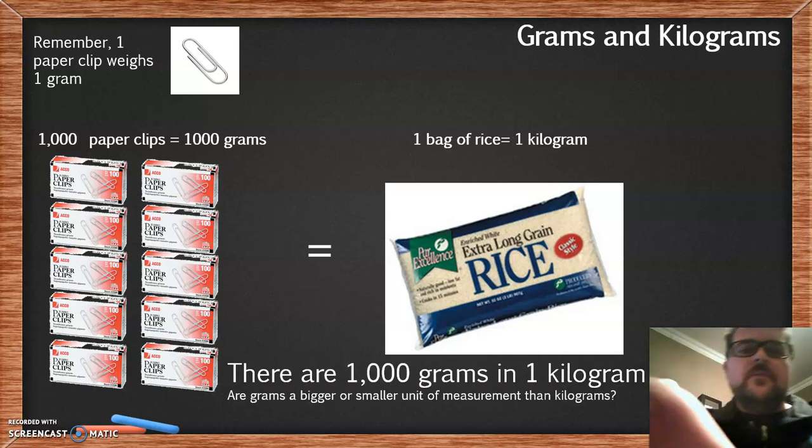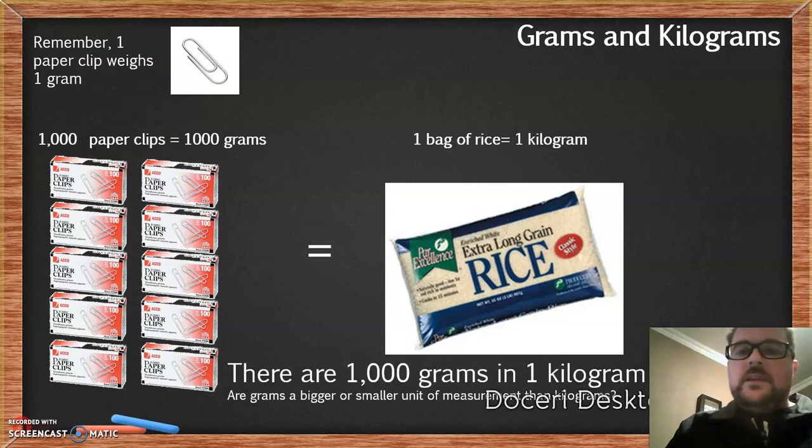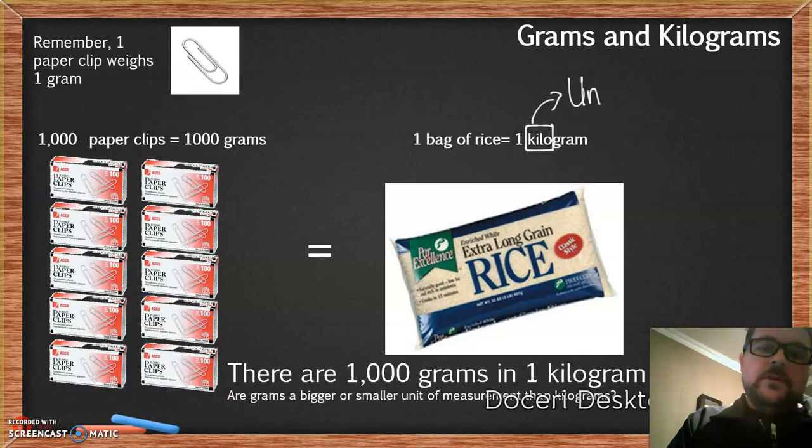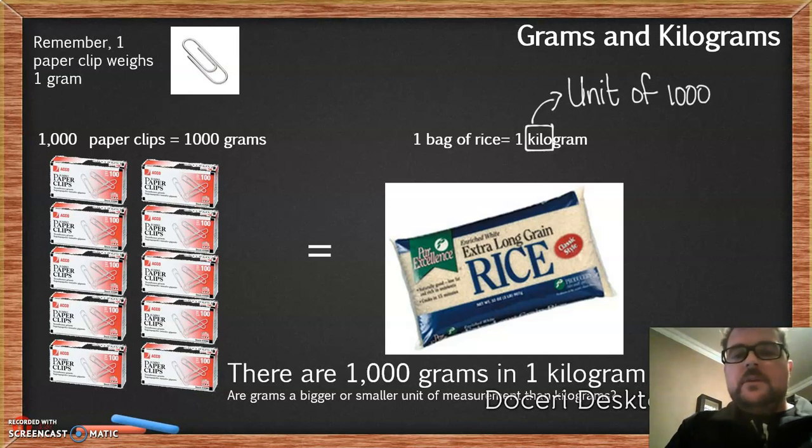Now, if I have a look at this and I want to write it out here for you, in the word kilogram, that word kilo actually means unit of 1,000. So that word kilo is just the shortened version, and it means unit of 1,000. So a kilogram would be 1,000 grams.